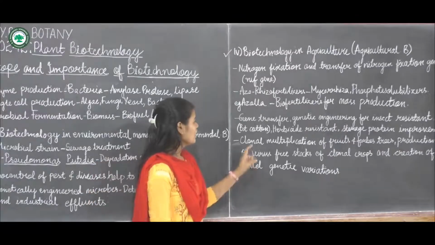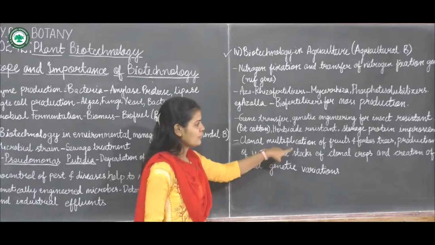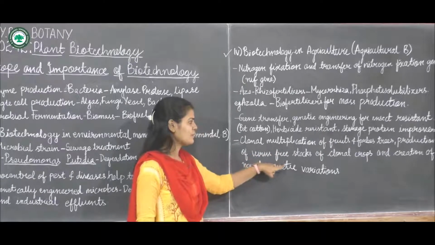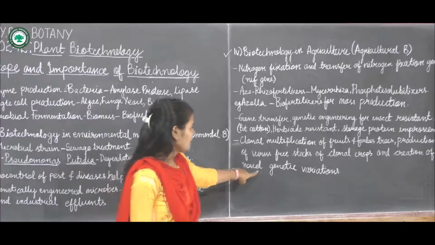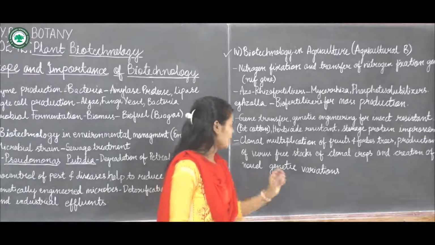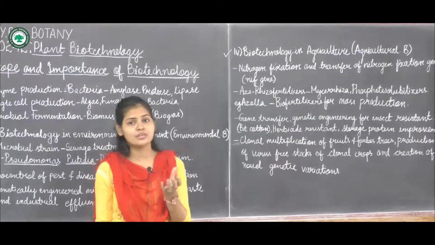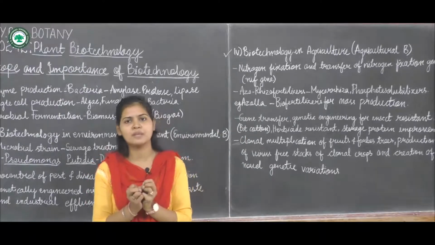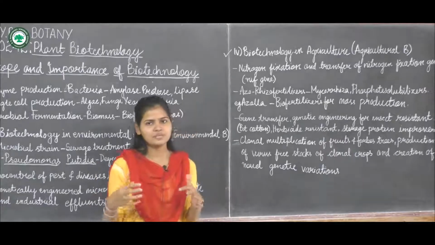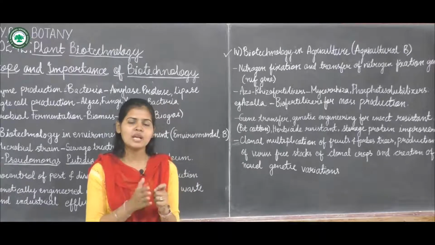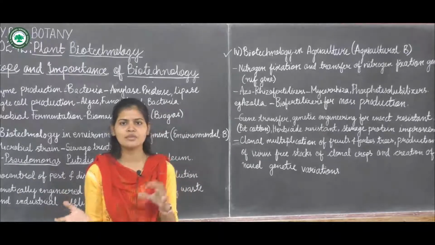Now next is clonal selection of the fruits and fruit trees, production of virus free stocks of clonal crop, and creation of novel genetic variation. In clonal multiplication, clones means the exact copy of their parent. So by using biotechnology, clonal multiplication means they all have the same genetic material as the parent.